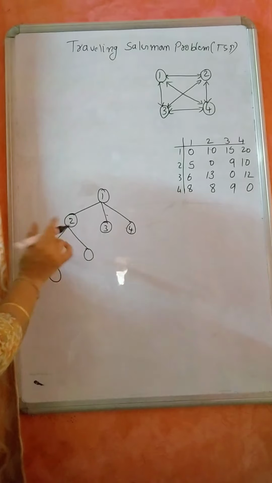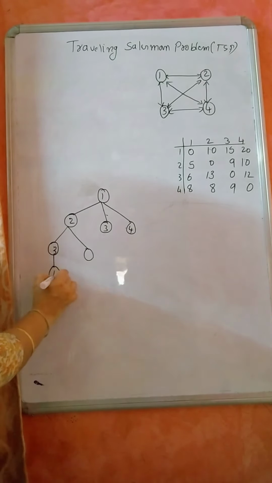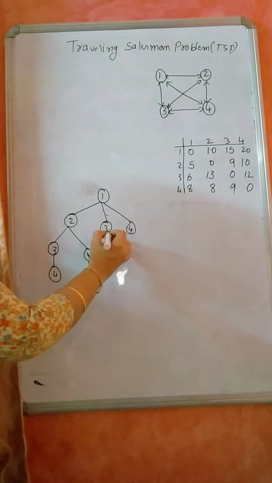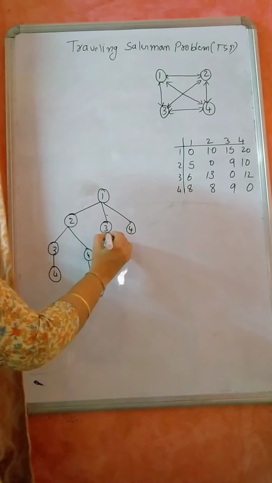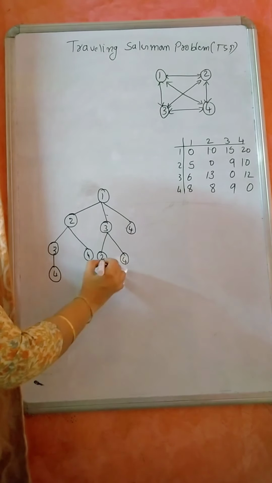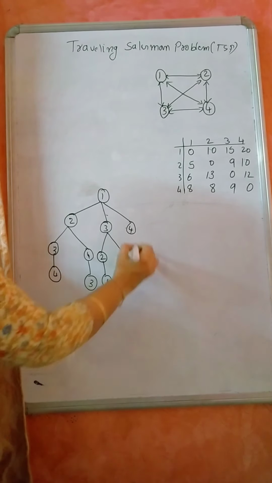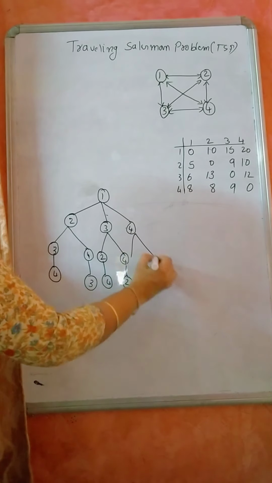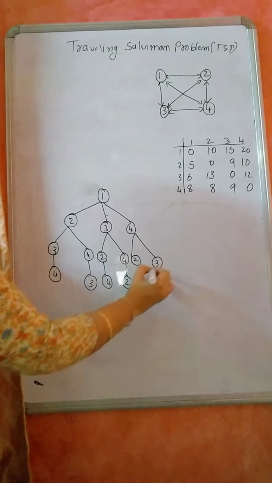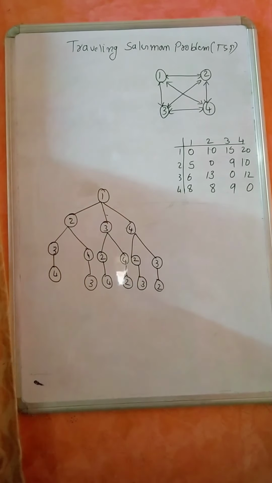Then 2 to 3, 3 to 4, or 2 to 4, 4 to 3. Again from here two options are there, 2 or 4, and again two options, 2 or 3. These are all the possible ways.